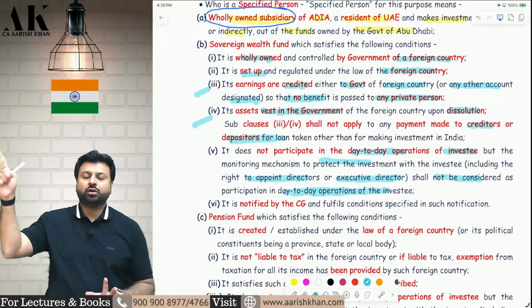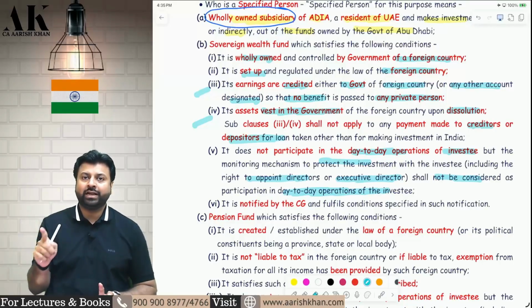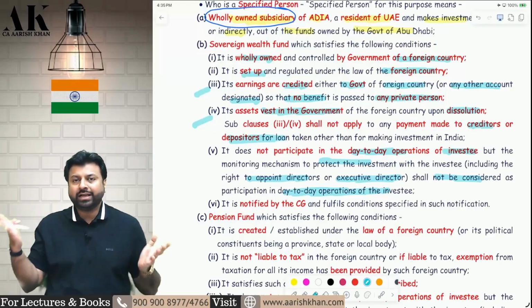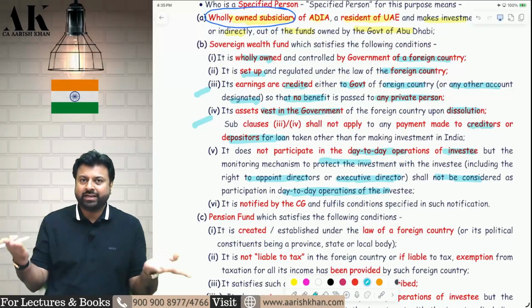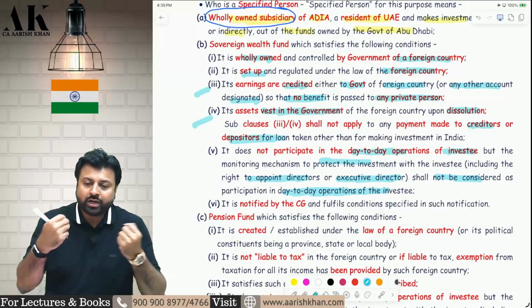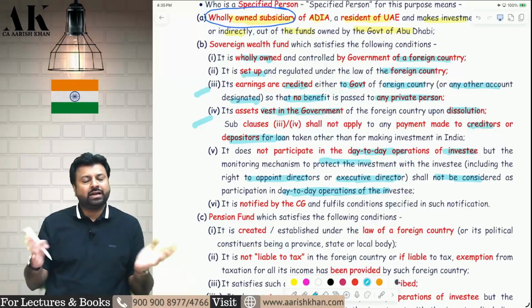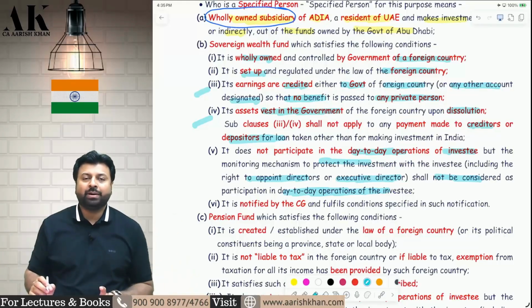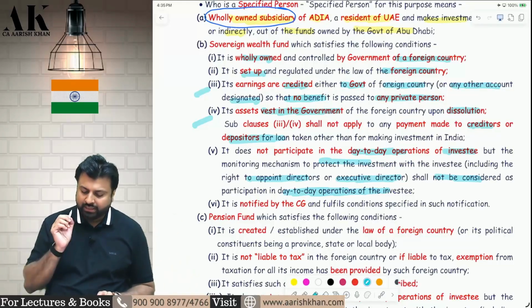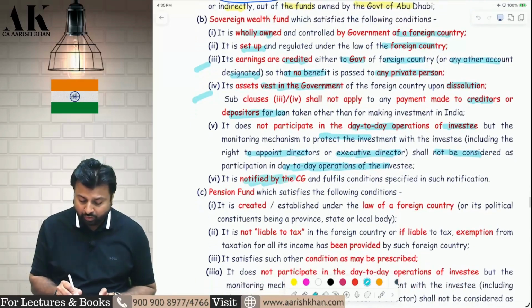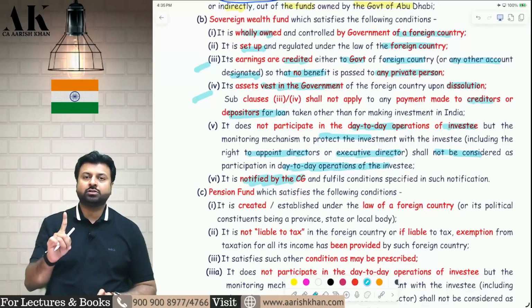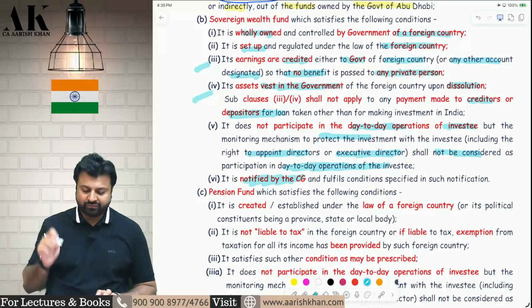So by default, the fund will not interfere, but to protect their investment, they can definitely appoint the directors and look into the executive director's appointment, etc. That will not be considered as participation in day-to-day operations. Last but not least, the central government will notify such sovereign wealth fund, and only then the exemption will start.